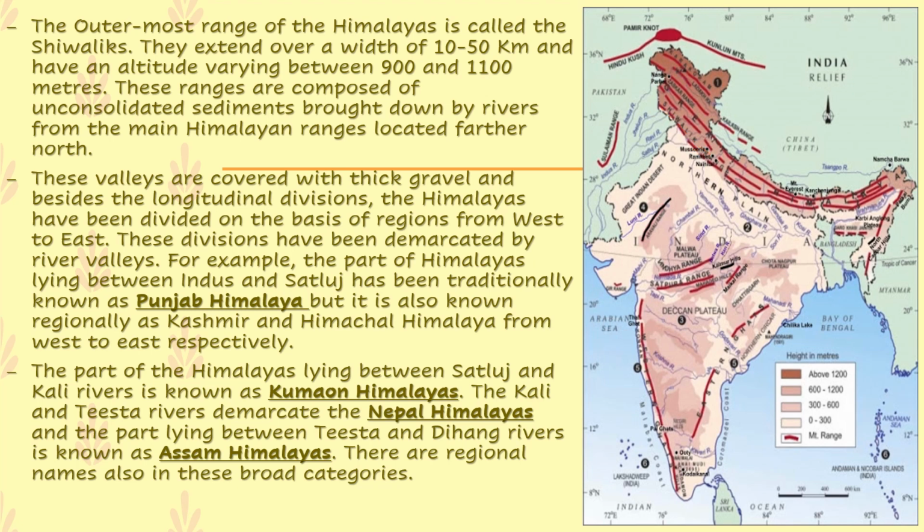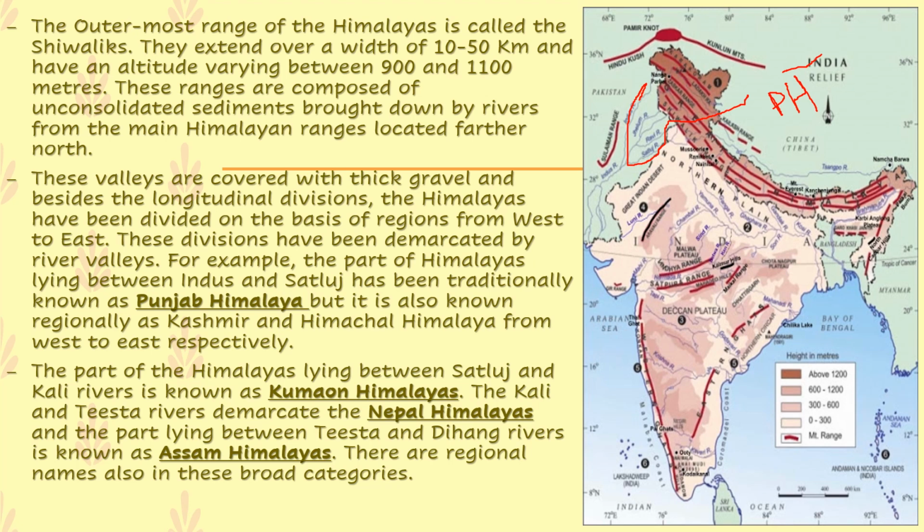Here, children, we can see the part of the Himalayas lying between the Indus and the Satluj. You can see the river Indus over here, and the river Satluj over here. Yes, this particular part is known as the Punjab Himalayas. We can see the first division.